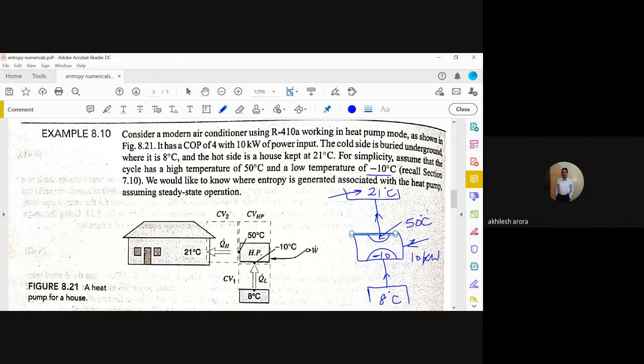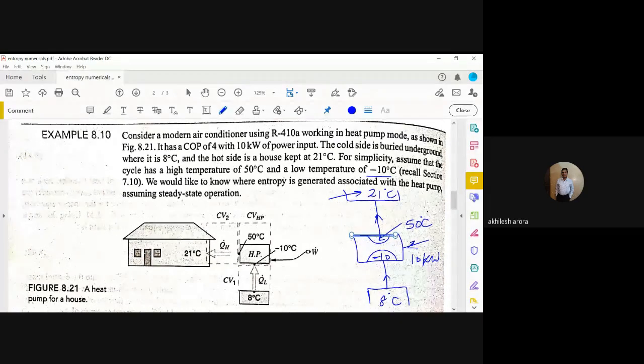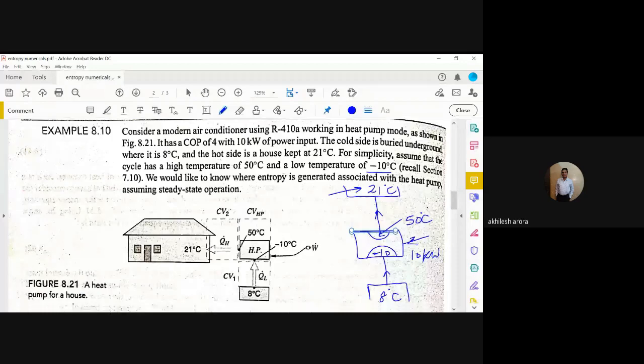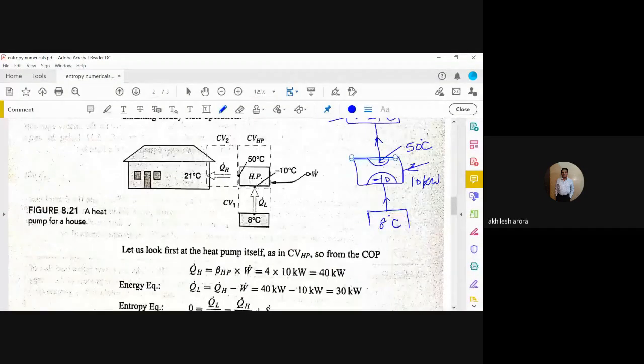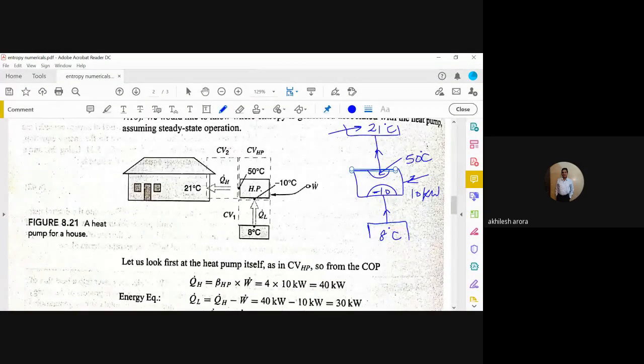Let us see how it has been done. The first thing, let us look at the heat pump itself as a control volume. So from COP equation, now heat pump QH.